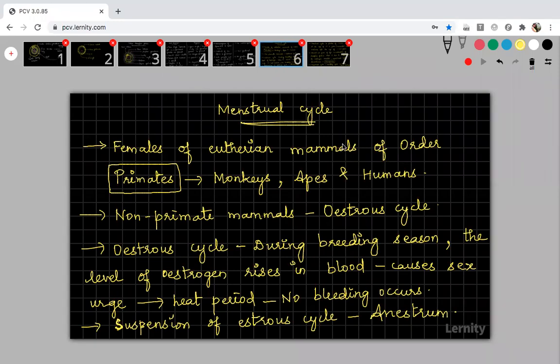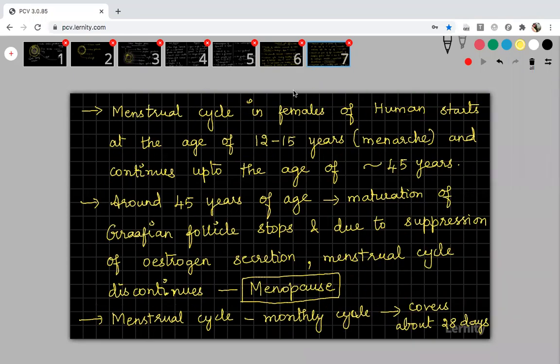The menstrual cycle question is also very commonly seen in your NEET exams from the human reproduction chapter. You will always get one question from the menstrual cycle, from the phases or something. And in your board exam, sometimes this may be asked as a 5-mark question. It is an important 5-mark question, or it can be asked separately in 2 marks or 3 marks. So, seventh slide.